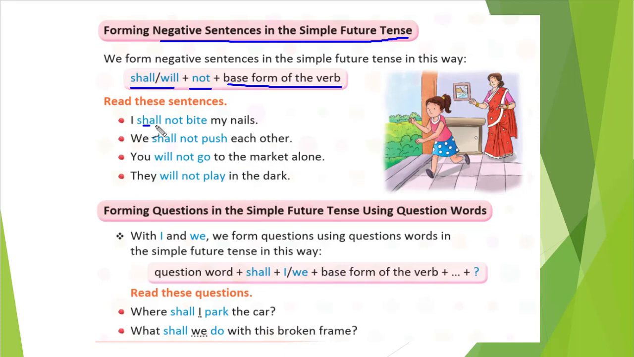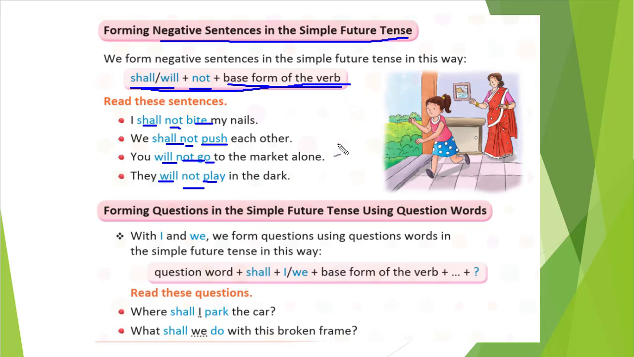Only what we did? Shall or will, base verb. Shall or will, base verb. Right? And in between we just wrote not, and not creates a negative sentence. This is how we form it.